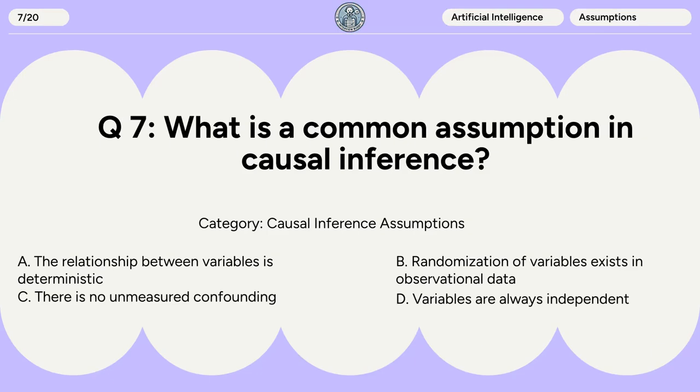Question 7. What is a common assumption in causal inference? A. The relationship between variables is deterministic. B. Randomization of variables exists in observational data. C. There is no unmeasured confounding. D. Variables are always independent.